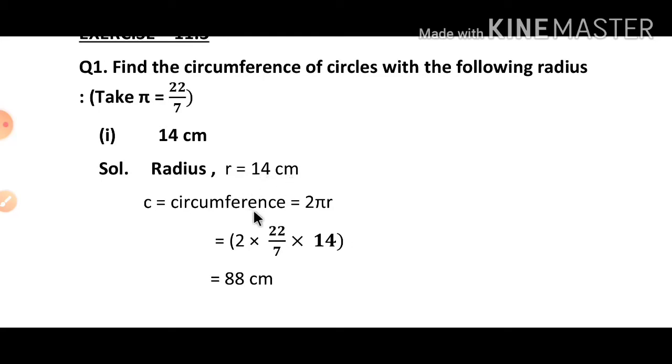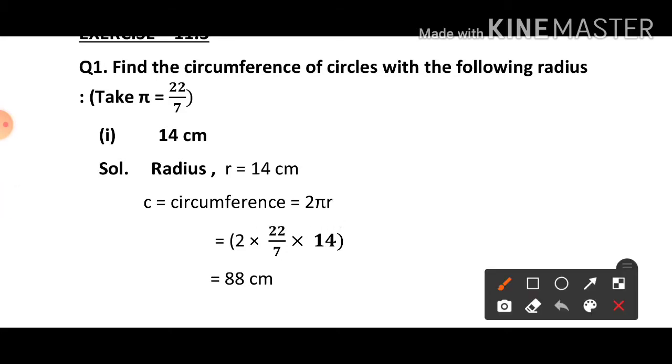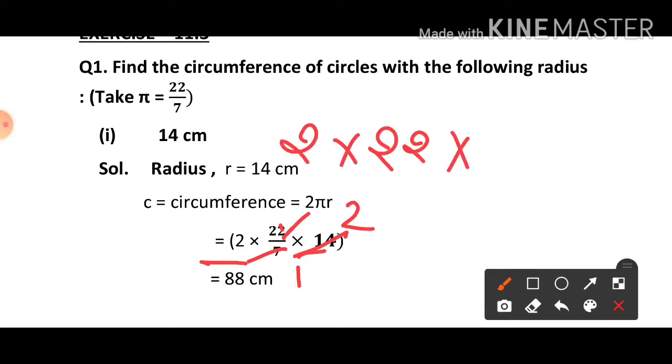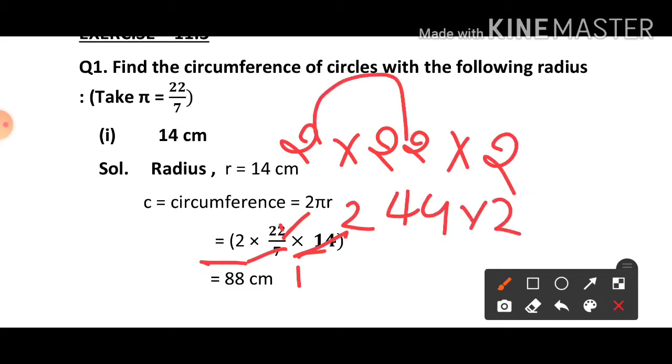We know that the formula of circumference is 2 pi r. Now put the value. 2 pi r means 2, pi value is 22 by 7, into 14. So 7 and 7, 7 twos are 14. Now multiply the remaining numbers. 2 multiply 22 multiply 2. So it will be 44 multiplied by 2, which is 88 centimeter.